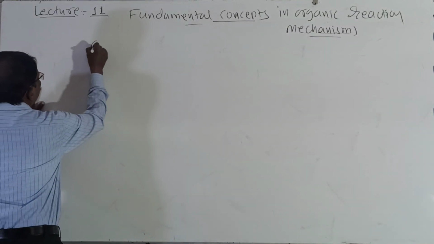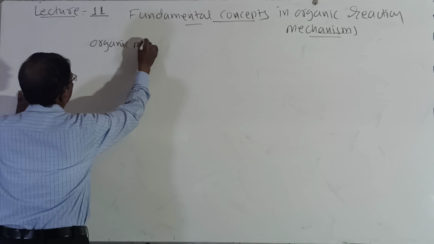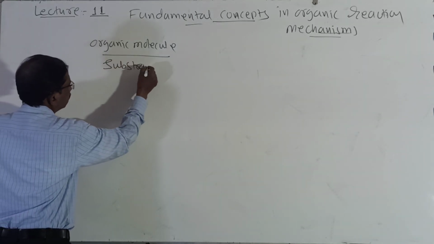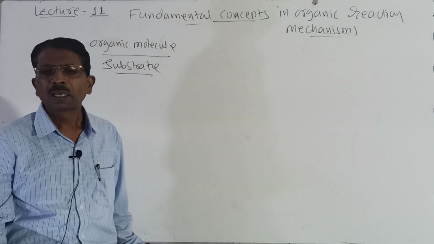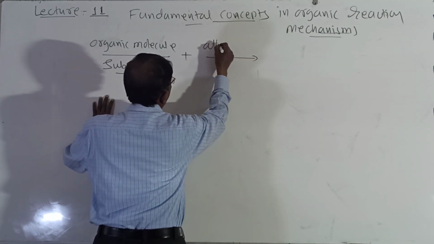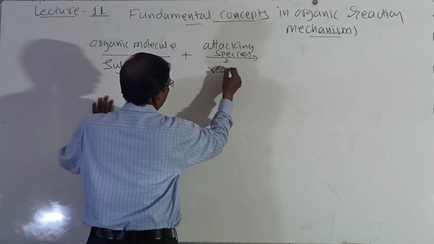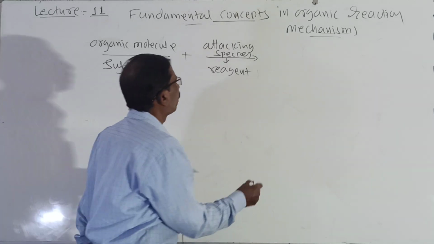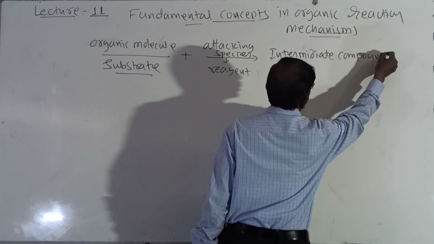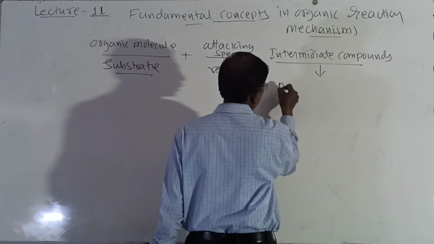So here remember, an organic molecule is called a substrate, and it reacts with an attacking species, and this attacking species is called a reagent, and then it forms intermediate compounds, and this intermediate compound is unstable, and then it immediately converts into products and byproducts.